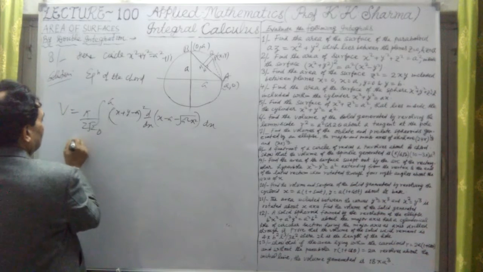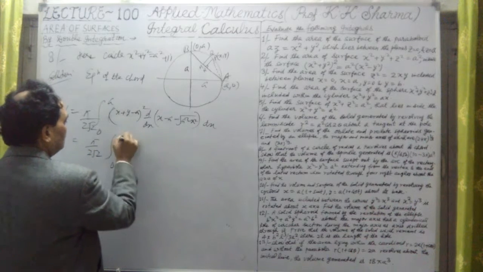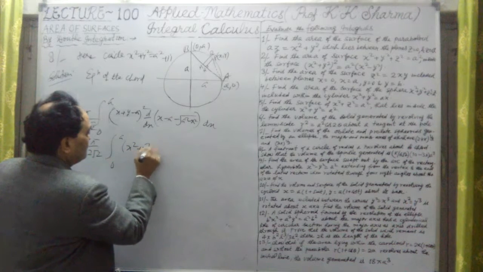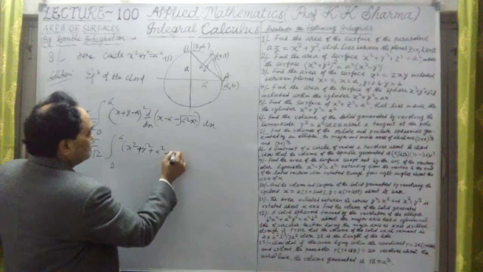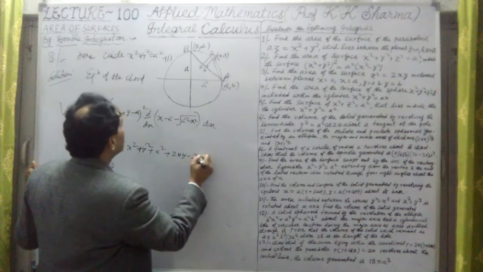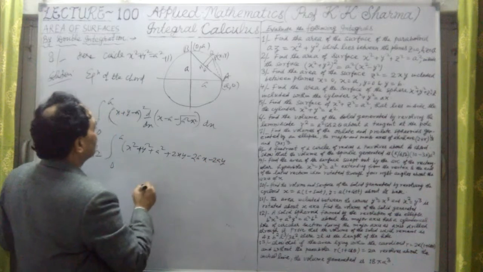So let me just write this pi upon 2 under root 2, 0 to a. This is x square plus y square plus a square plus twice xy minus twice ax minus twice ay whole square.